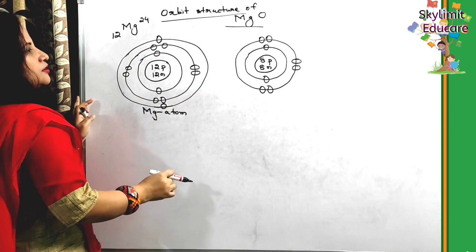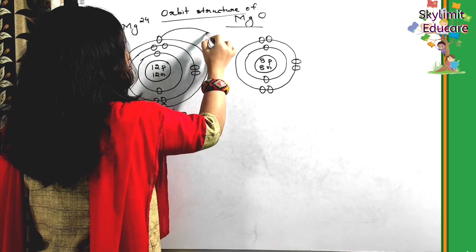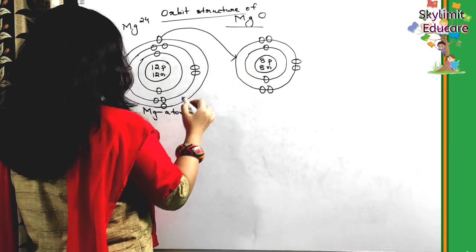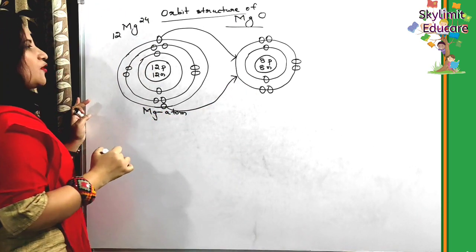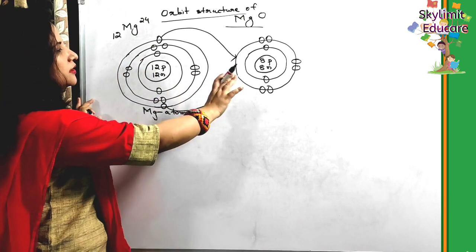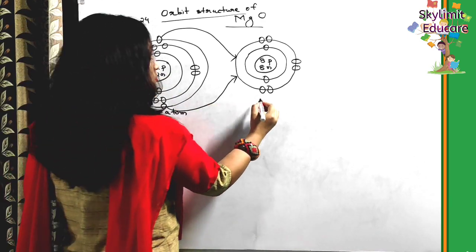Okay. So you know that magnesium loses its electron and donates it to oxygen. This way you are going to draw the orbit structure. Okay, first draw the atomic structure of magnesium atom and oxygen atom.